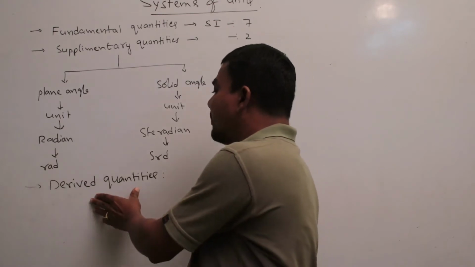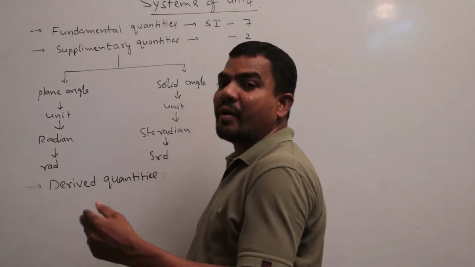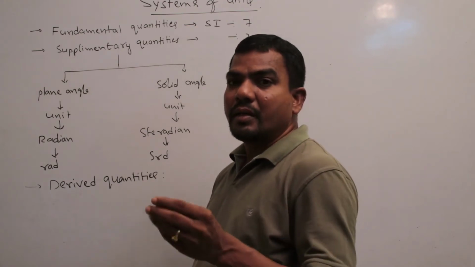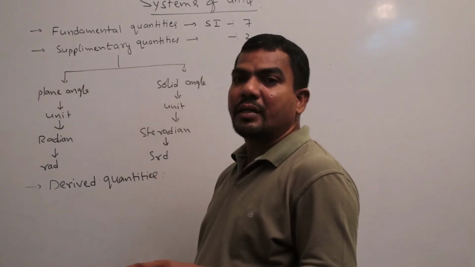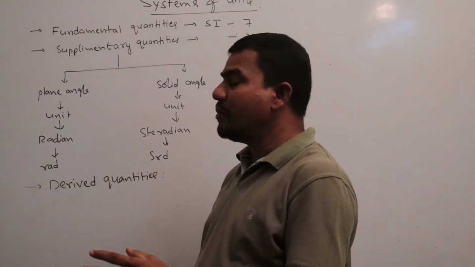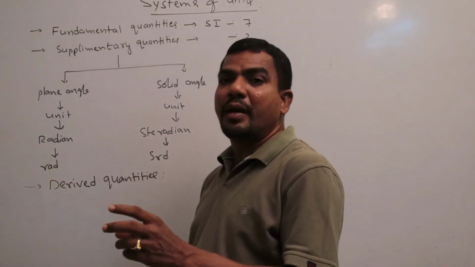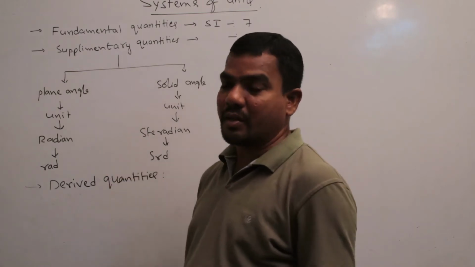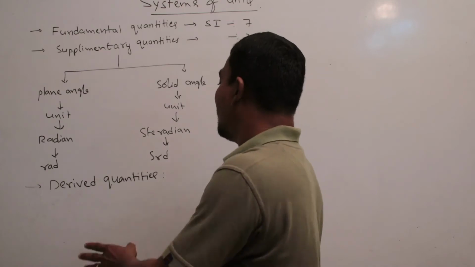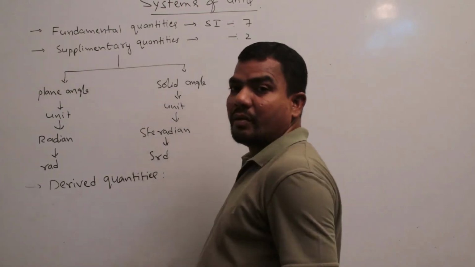But some physical quantities are derived from other physical quantities, that is, they depend on other physical quantities. These are called derived quantities.